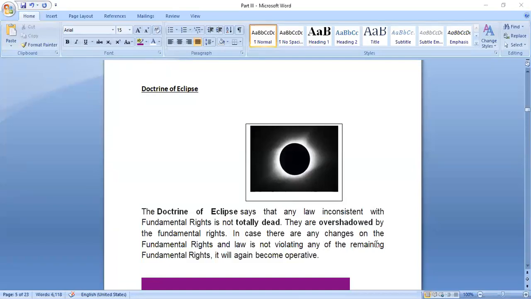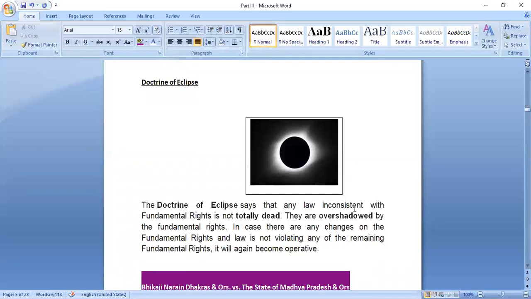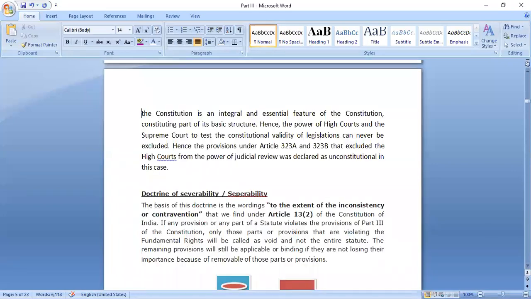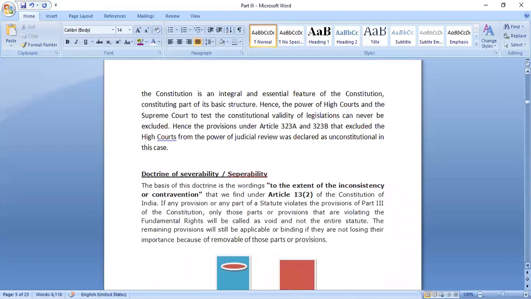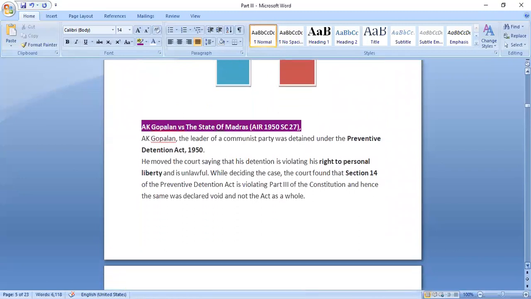Is it clear? Are you finding these doctrines difficult? No, ma'am. Okay, clear, right? Can you please give one example? Okay. So we will discuss one case regarding this.